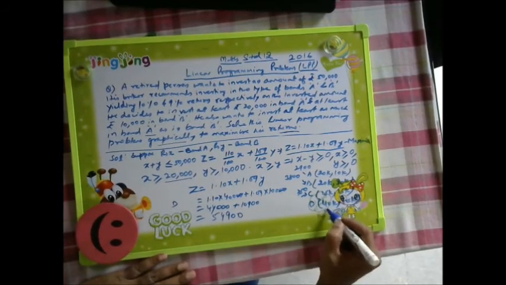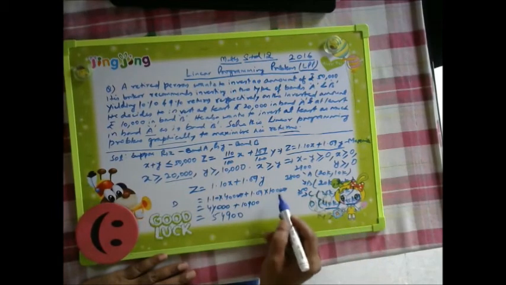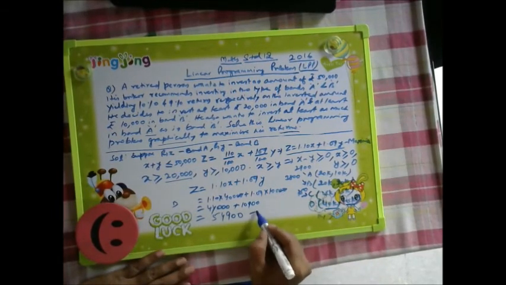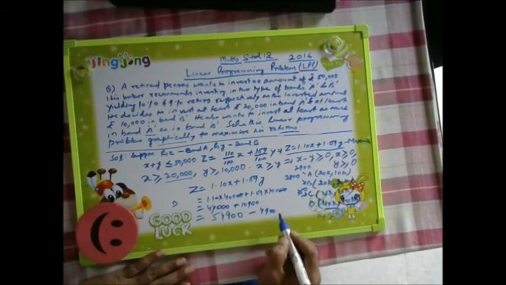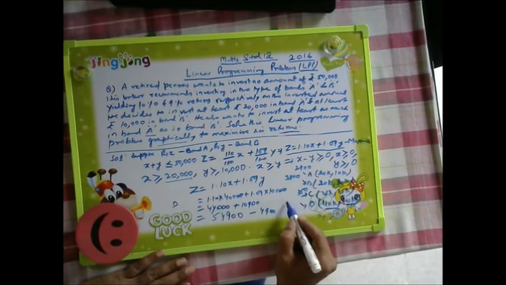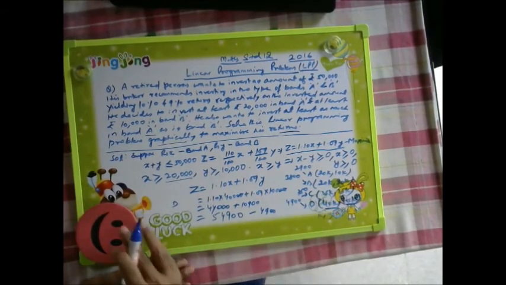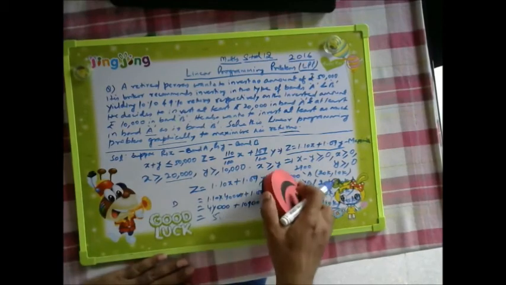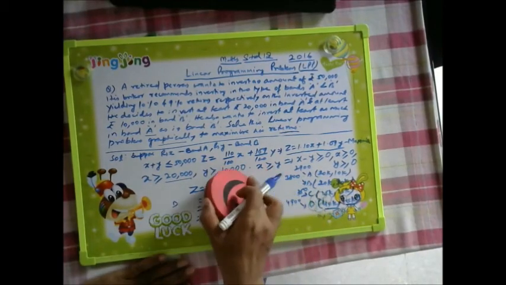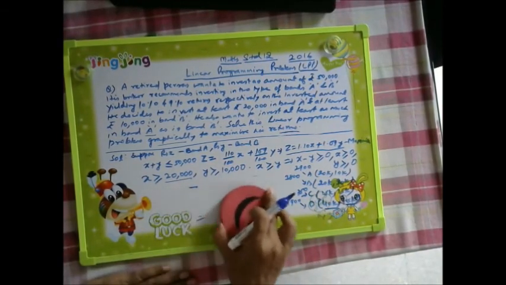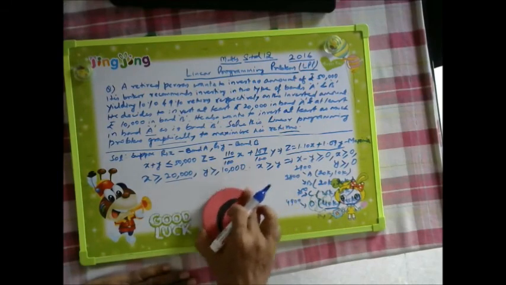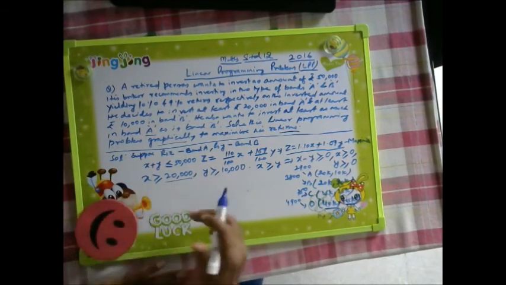What is the investment? 40,000 and 10,000, so 50,000. So the gain is 4,900 for this point D. Okay.